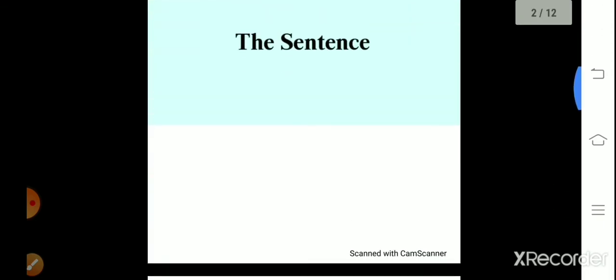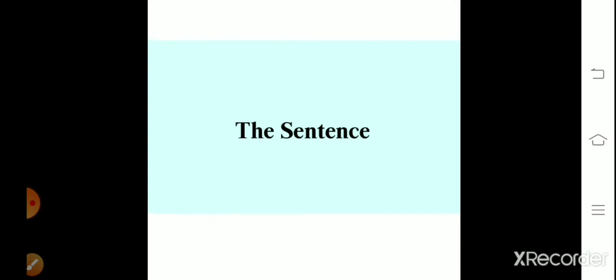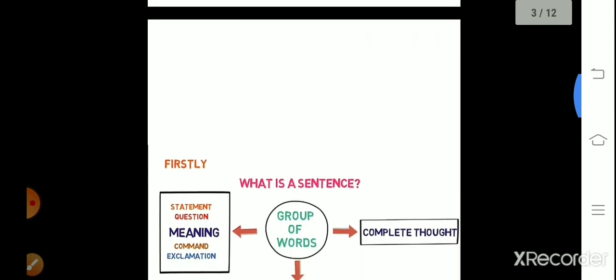So, today we are going to start our topic number one, the sentence. This is our first topic. We are going to start from English 1, the sentence. First of all, we should know what a sentence is. In our daily life, we use so many sentences to talk and to say things. So we will see what a sentence is.